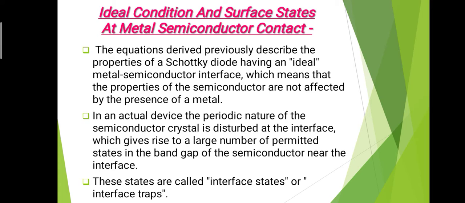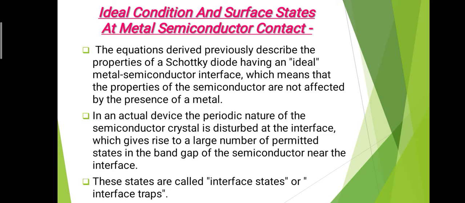The semiconductor crystal is disturbed at the interface, which gives rise to a large number of permitted states in the band gap of the semiconductor near the interface, and these permitted states formed in the band gap are known as interface states or interface traps.